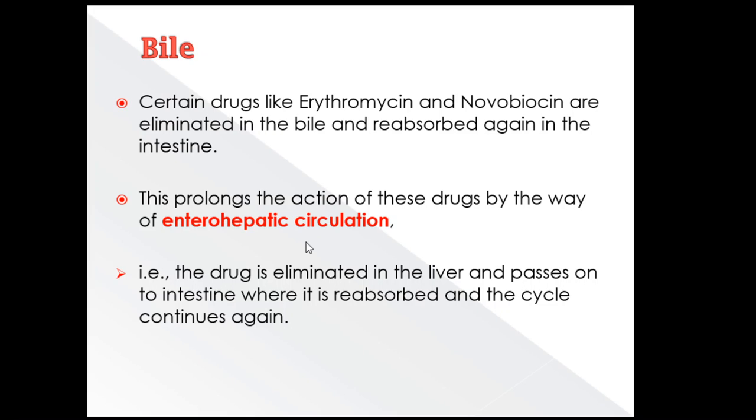Since the drug is eliminated by the bile into the small intestine, it again gets absorbed into the blood and goes to the liver. This cycle of circulation is called enterohepatic circulation. Certain drugs like erythromycin and novobiocin are eliminated in the bile and reabsorbed again in the intestine by enterohepatic circulation.